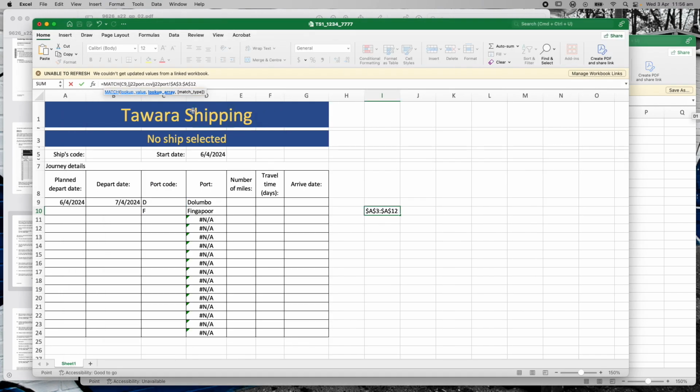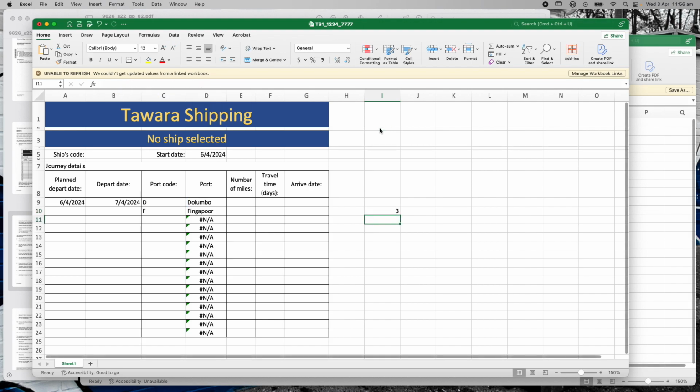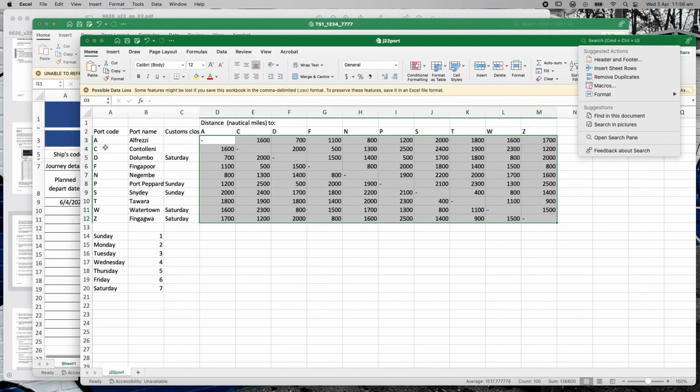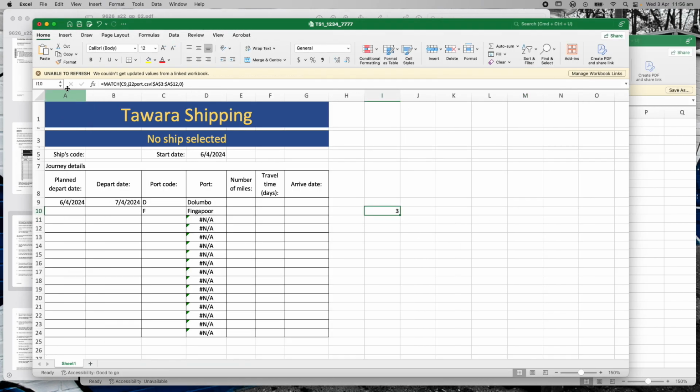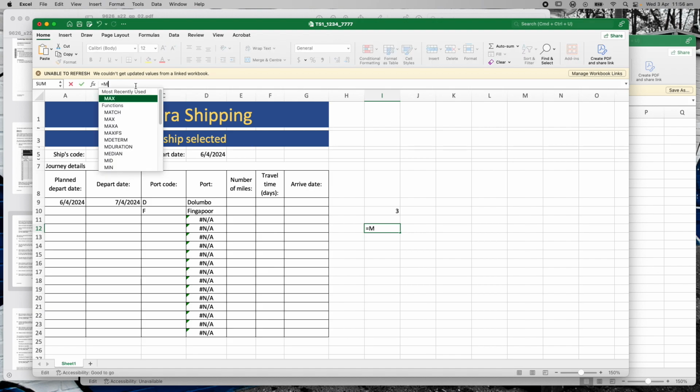So then I go back here, and you can see it's written my code, and I can say comma 0 because I want it to be the exact number. I hit that in there, and that will find where it is in the position. So it's found it in position 3. So that's how the match function works. I've matched that D. Now essentially I would do the same for the F, and I'm going to do this a different way to show you two different techniques.